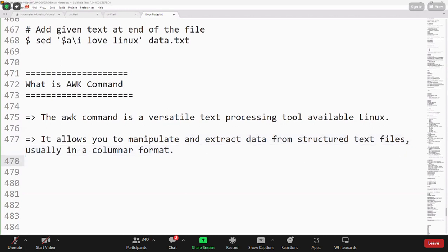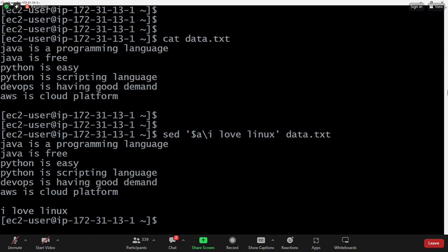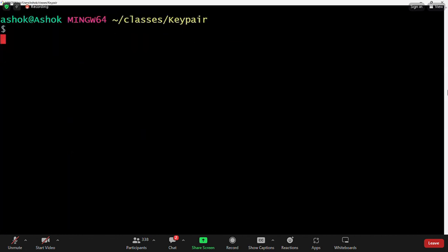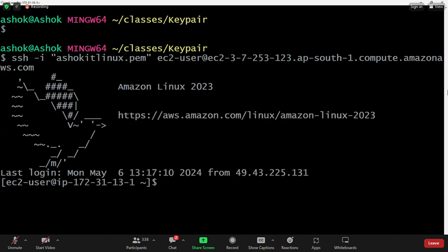This awk command will take the input and process the data line by line based on the rule that we are going to give. How are we going to execute the awk command? AWK, pattern, what action you want to perform, and which file you want to perform it on. So let me take some data. Let me create one file with the data and show you how to use the awk command to do the data processing.